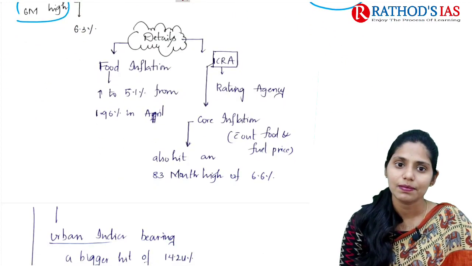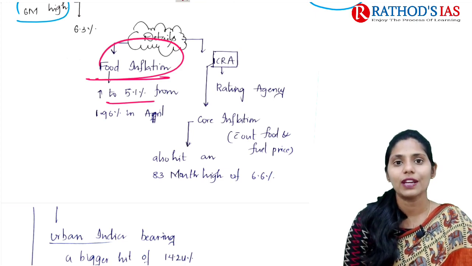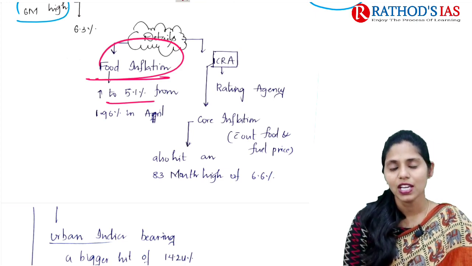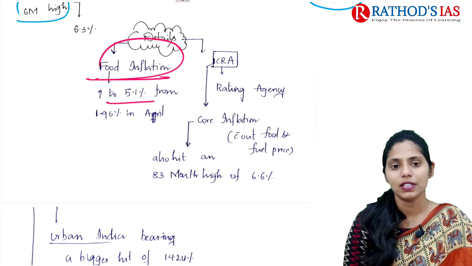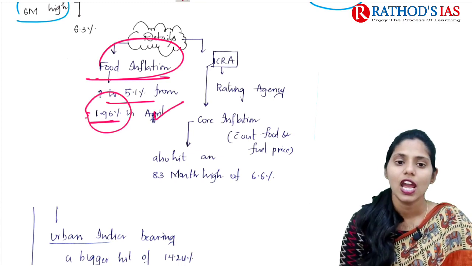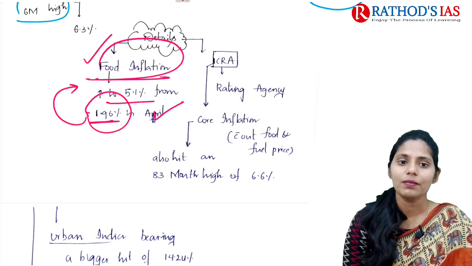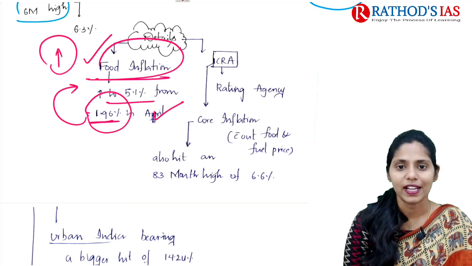If you see the details, it mainly says that food inflation increased to 5.1% in May, and in April, that is last month, we saw about 1.96% food inflation. So why? Because of the increase in edible oil prices.